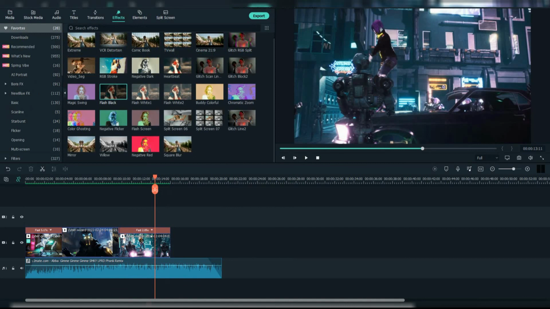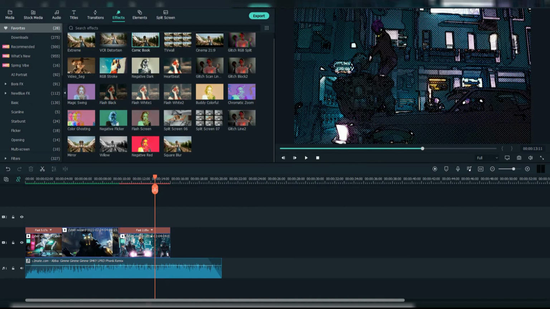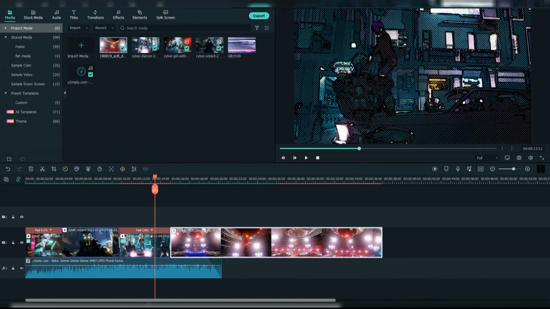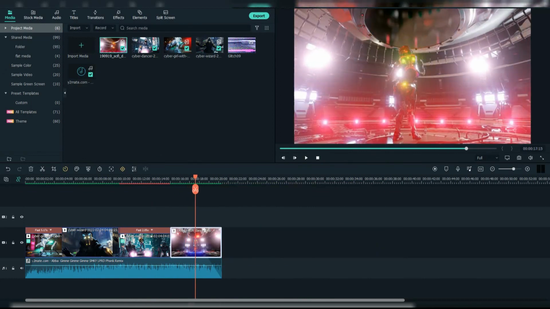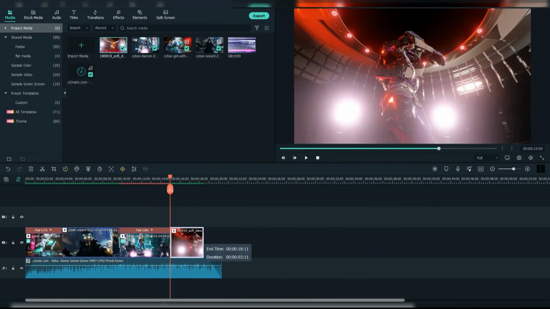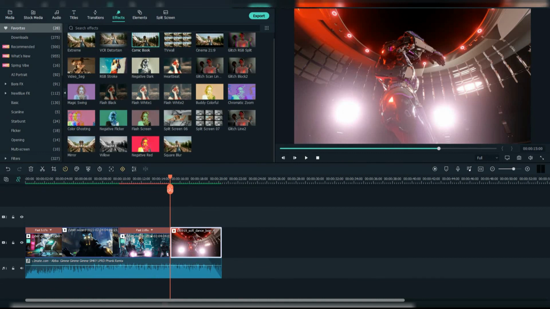I will add another effect and select the comic book effect. Now drag the last footage, adjust it as you like, and you can always add another cool effect. For this one I will use the magic swing effect.